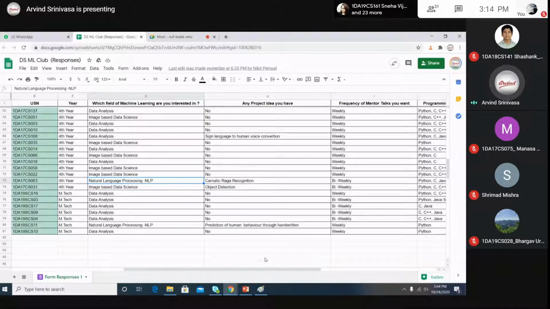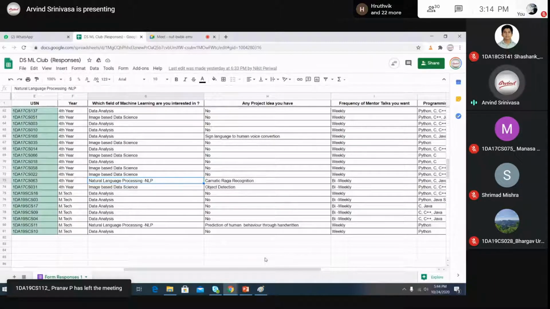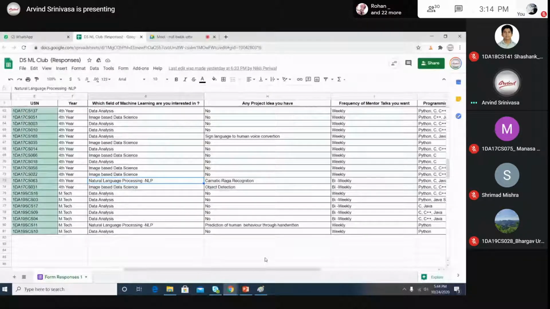Train the model on two or three ragas, then if anyone sings, it should tell which raga it is. If you can do this, it can be published. In future you can also make it into a raga correction app that helps in improving singing.